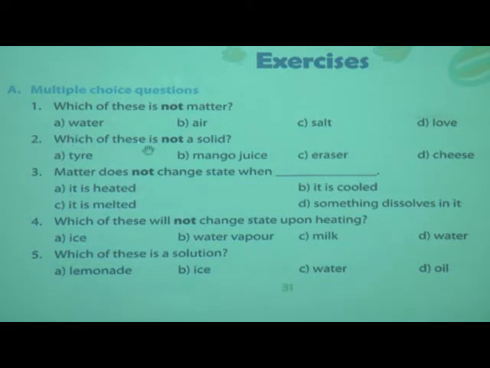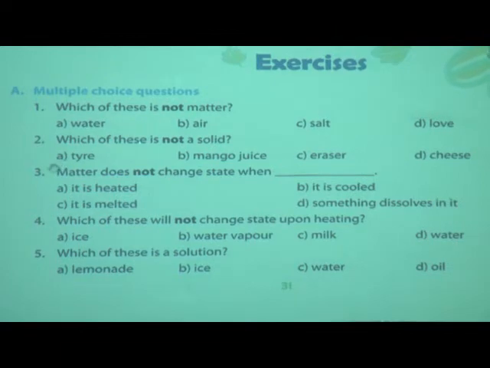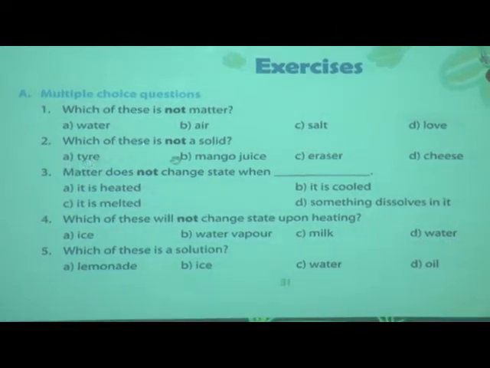Which of these is not a solid? Read the question carefully. Options are given like this: tire, mango juice, eraser and cheese.